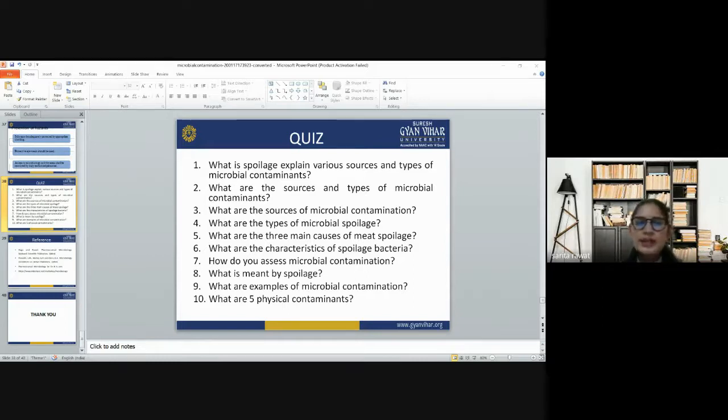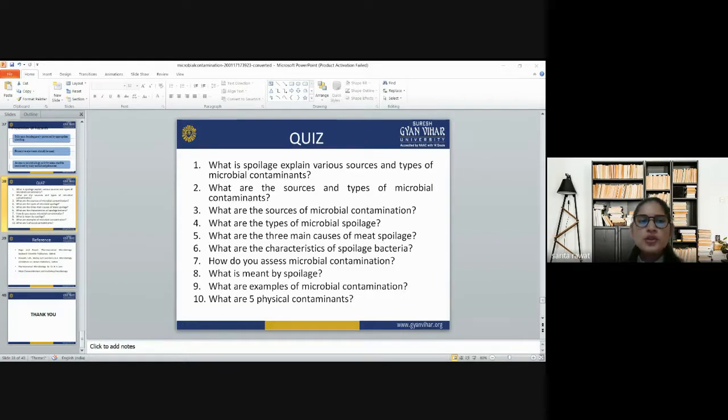Spoilage is basically the deterioration of the product by different ways, like microorganisms and different kinds of bacteria. So it depends. Then, what are the types of microbial spoilage? We have physical spoilage, microbial spoilage, and chemical spoilage. Then when we talk about the main characteristics of spoilage bacteria.